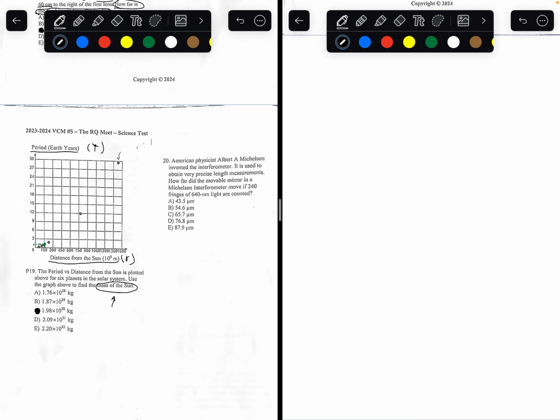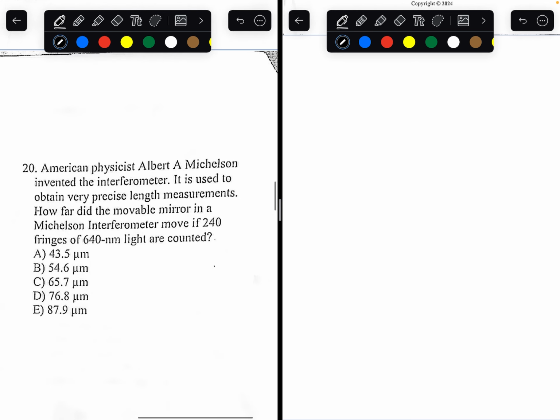Number 20. American physicist Albert A. Michelson invented the interferometer. It is used to obtain very precise length measurements. How far did the movable mirror in the Michelson interferometer move if 240 fringes of a 640 nanometer light are counted? So, the formula for the Michelson interferometer is going to be the wavelength of the light